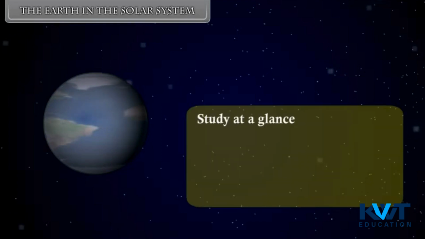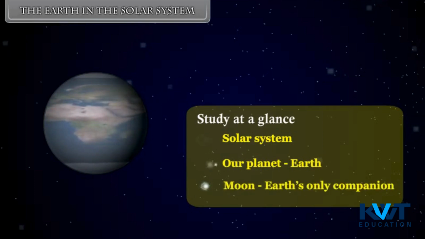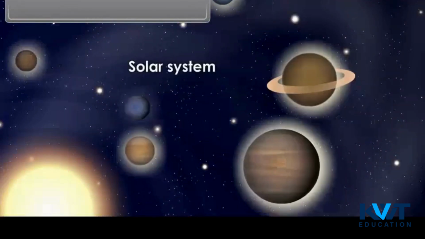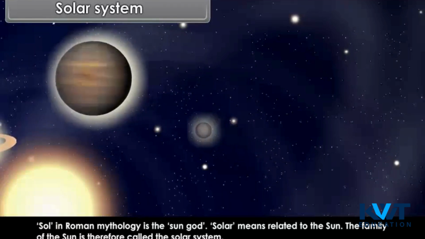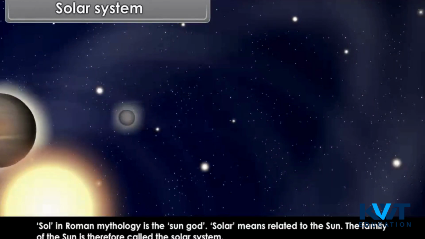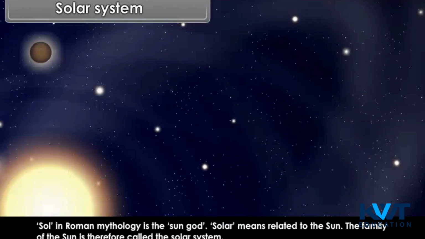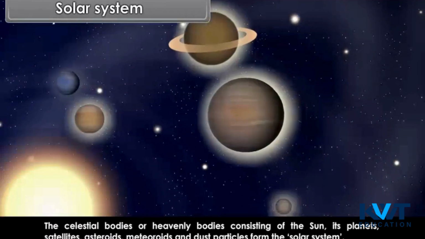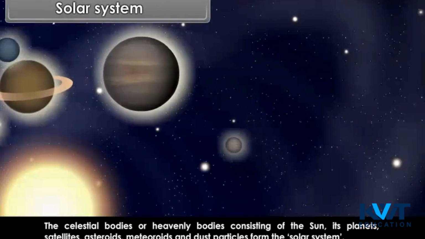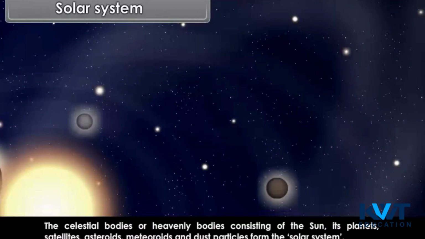Study at a glance. Solar system, our planet Earth, Moon, Earth's only companion. Solar system. Sol in Roman mythology is the sun god. Solar means related to the sun. The family of the sun is therefore called the solar system. The celestial bodies or heavenly bodies consisting of the sun, its planets, satellites, asteroids, meteoroids and dust particles form the